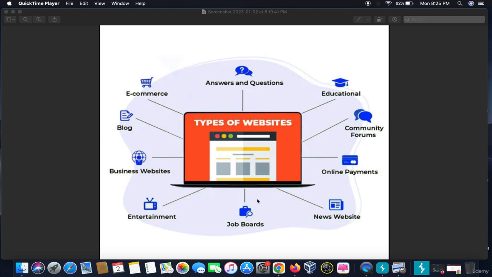Then it comes to job boarding websites, Indeed, Fiverr, and a lot more. Then it comes to entertainment websites, Hotstar, Netflix, Disney. Then it comes to business websites, where you can crack business deals. Then the other one is blog websites, where you can blog about different topics. It can be travel, tech, food, anything you like. Then the last one is e-commerce websites.